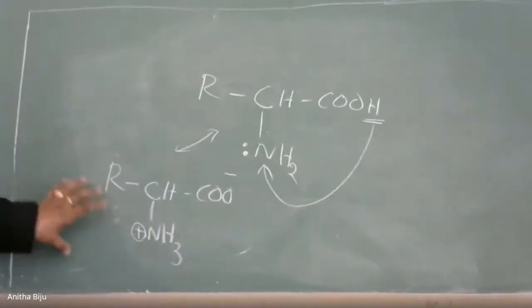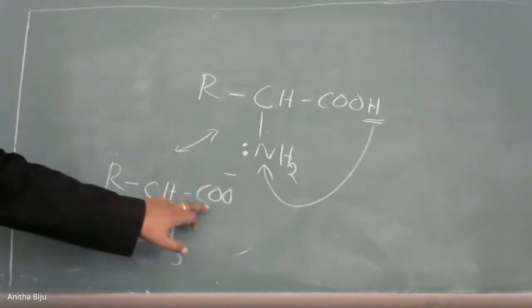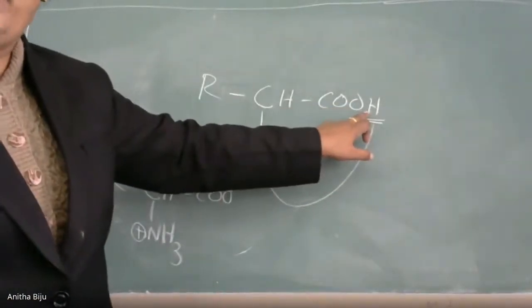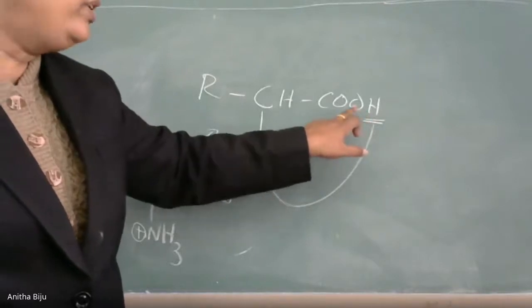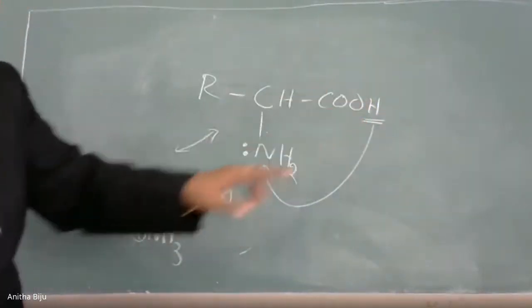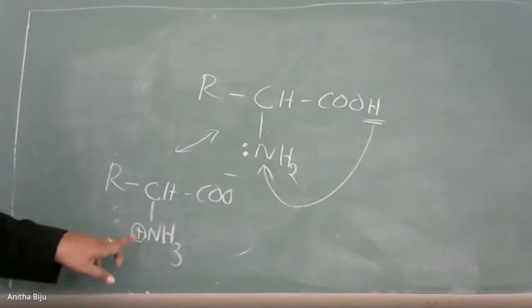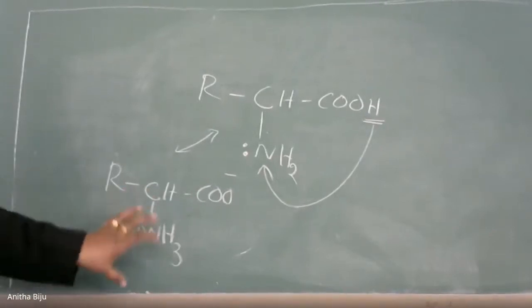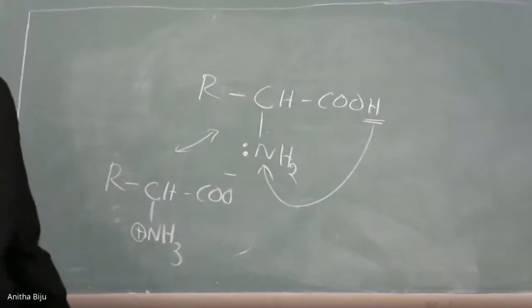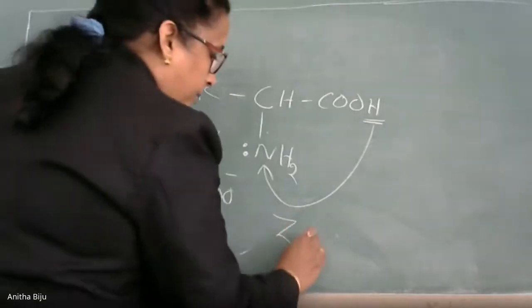And this is a structure where two charges are simultaneously present, one positive charge and one negative charge. Why is there a negative charge here? Because here one proton is eliminated. Proton means H plus. This H plus is bonded to nitrogen, making use of the lone pair nitrogen has. That's why nitrogen carries a positive charge. This is a dipolar molecule. Dipolar means it has two charges, one positive and one negative. This ion is known as the Zwitter ion.